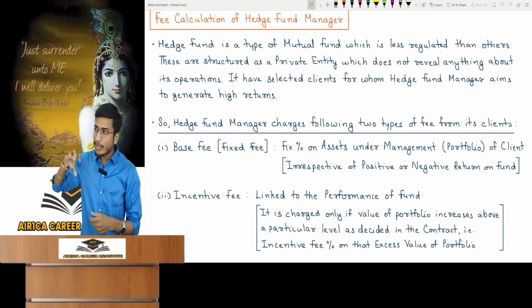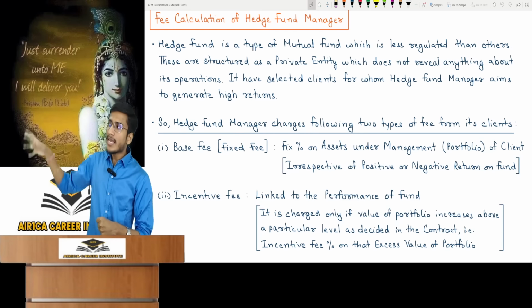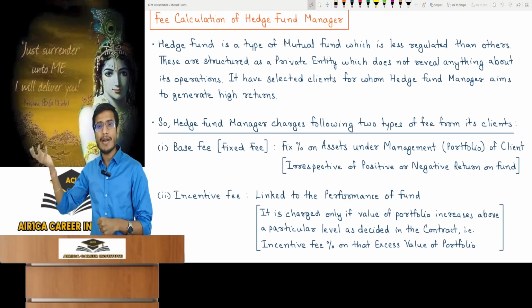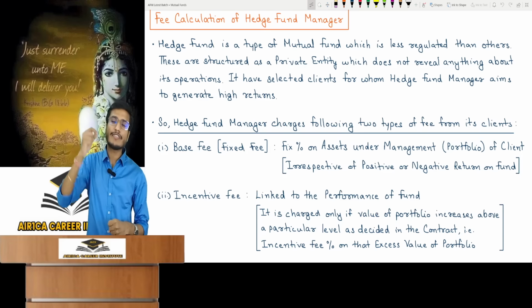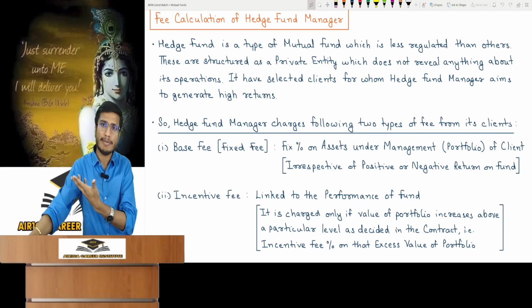Regardless of whether his portfolio, that is his investment, the amount I have taken from him, which I have invested in the market, whether it has a positive or a negative return, meaning whether I've decreased or increased the value of his 10 lakh, it has nothing to do. I'll definitely take a 1% fee from him. This fixed fee covers my effort and is taken even if the market investment value falls. This is fixed, it's normal, no problem.